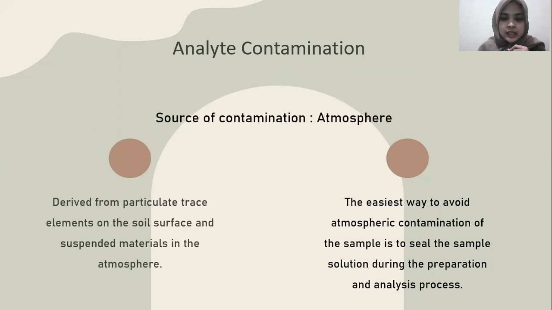The source of contamination is the atmosphere, derived from particulate trace elements on the soil surface and suspended material in the atmosphere. The way to avoid atmospheric contamination of the sample is to seal the sample solution during the preparation and analysis process.